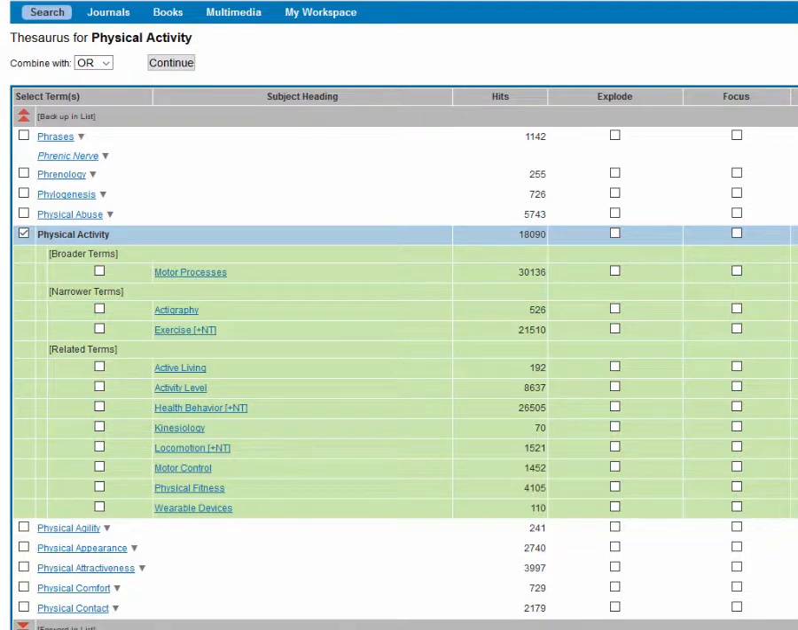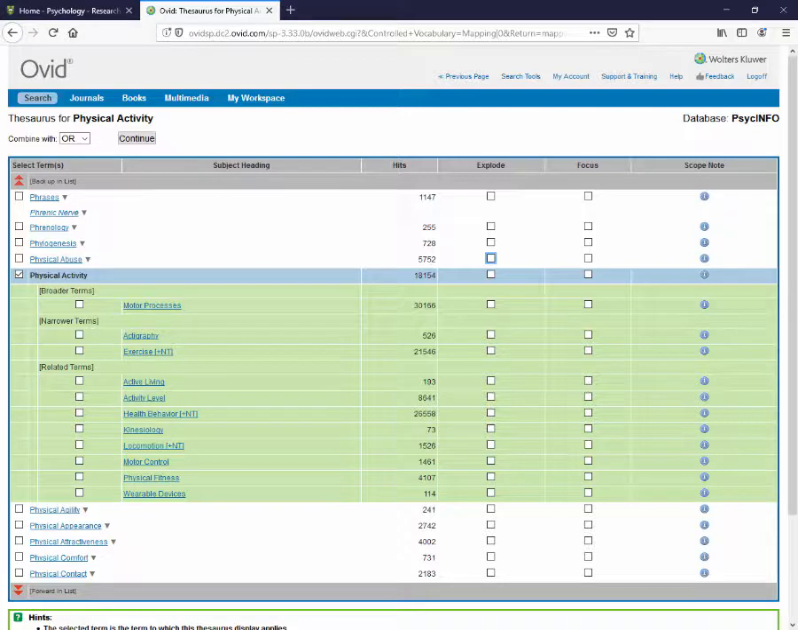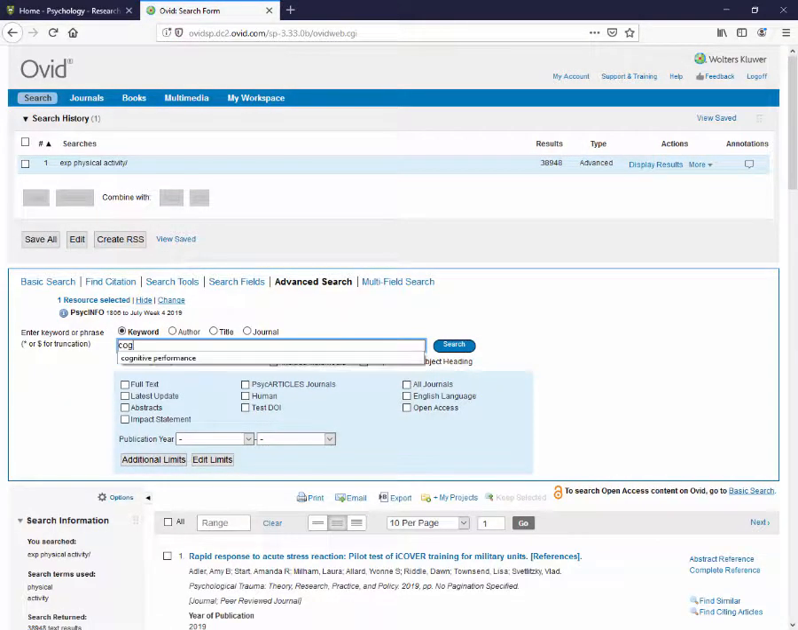Before we continue, it is important to select the Explode option beside our subject heading. What does Explode mean? We want to select Explode to ensure that PsycInfo retrieves the selected term physical activity, as well as any narrower terms. In other words, we want to make sure we are exploding down to include all the narrower ideas about our main concept. Let's click Continue and move on to the second concept of our search, which is cognitive performance.